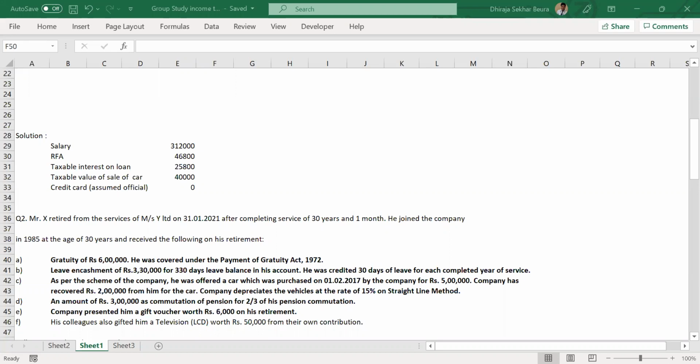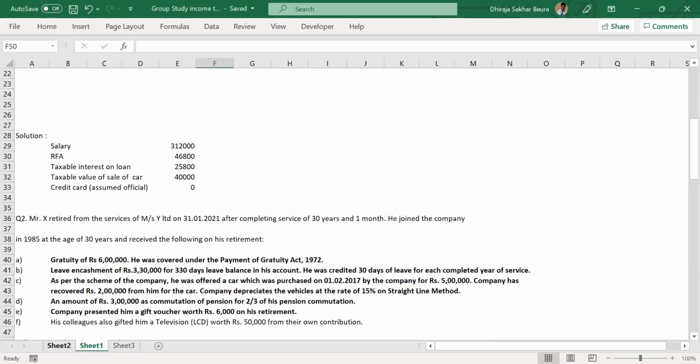So just remind me of the first 3 smaller conditions for leave encashment. It's 100% exempt for government employees. Then for non-government employees, it's 3 lakhs. The next one is 10 into the average salary. The third one was the actual leave encashment that is received. Absolutely correct.